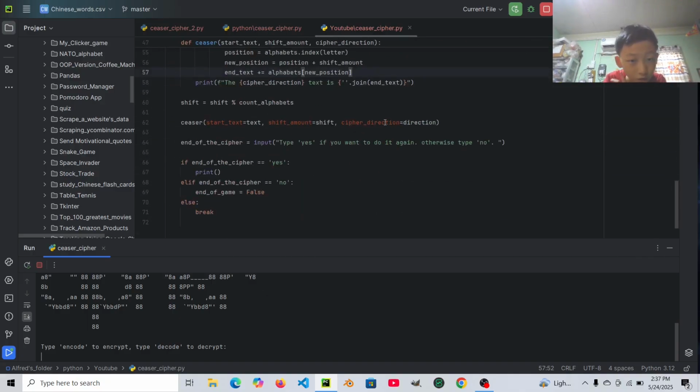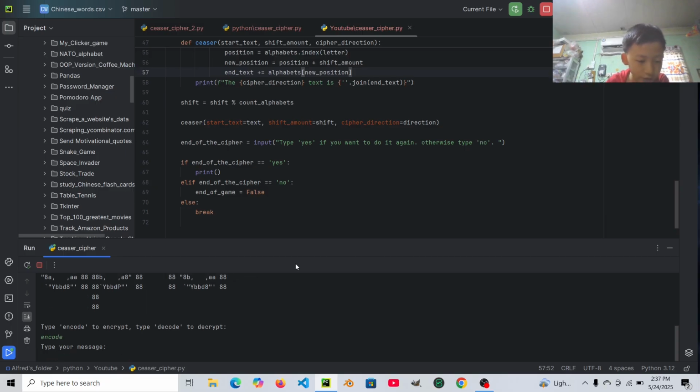Let's see if it works. If you want to encrypt your text and then send it to another person, they will type it over here.